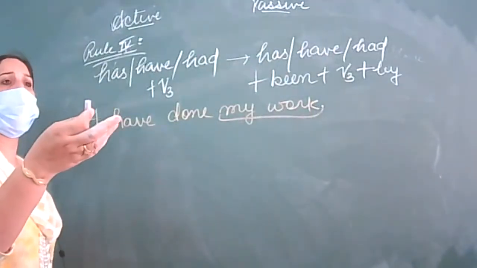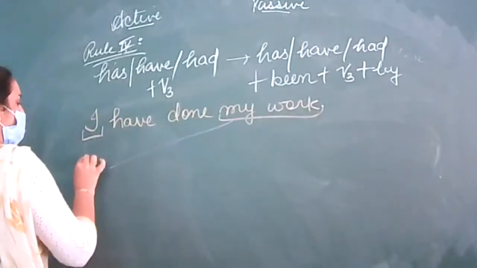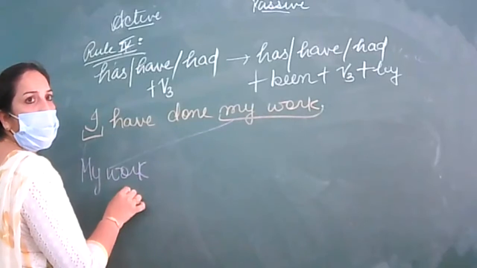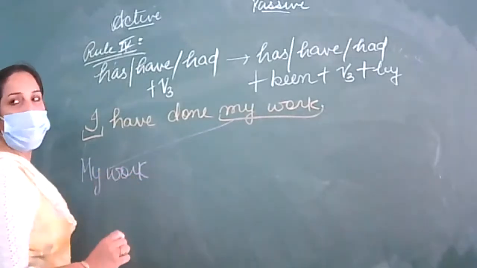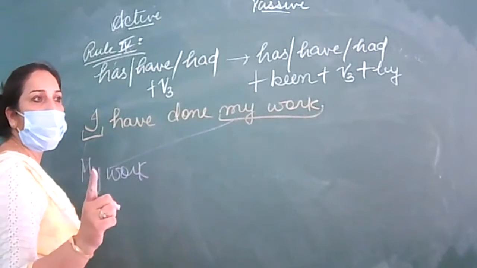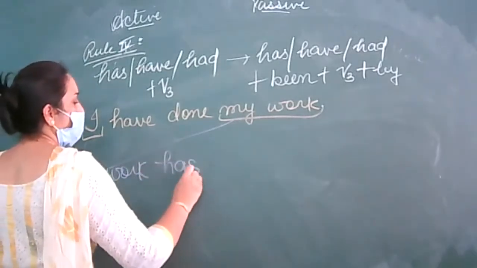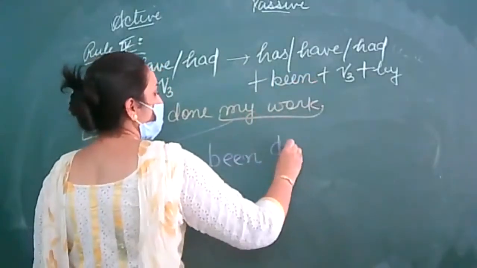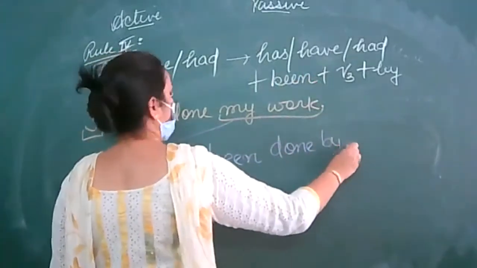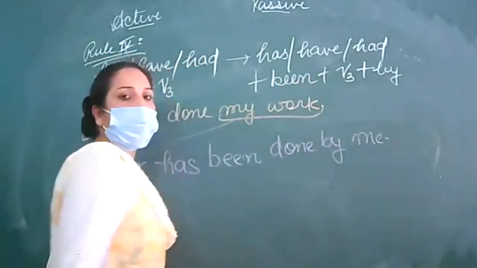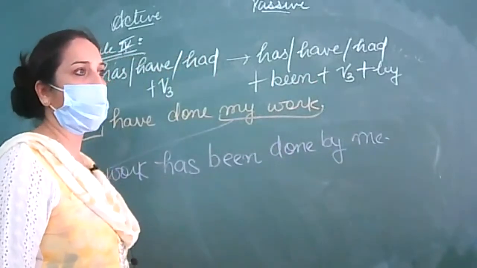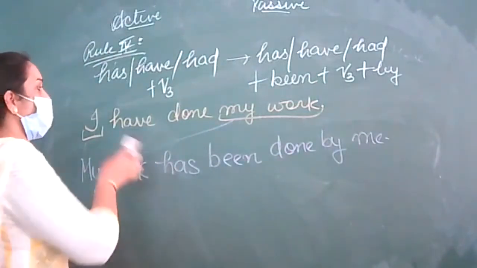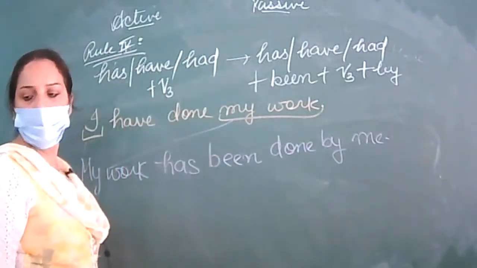See the way they speak. My work. Now is my work singular or plural? Singular. So with singular you are supposed to use has. So my work has been, we'll be adding been, has been done by. My work has been done by me. Clear? Yes, ma'am. So write this down so that I can give you more options.